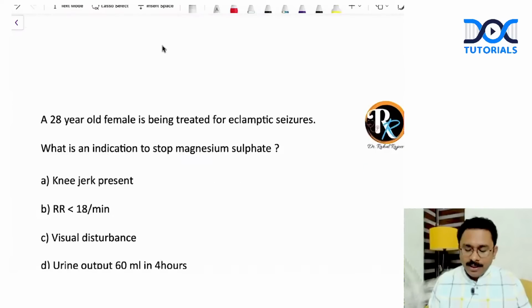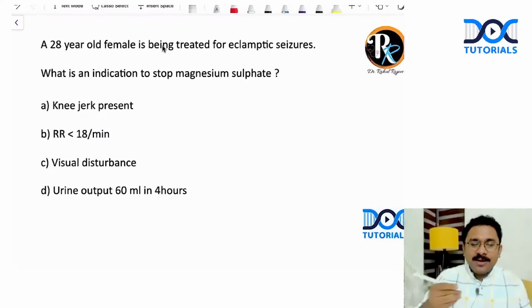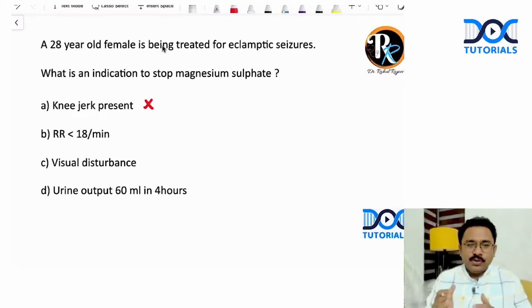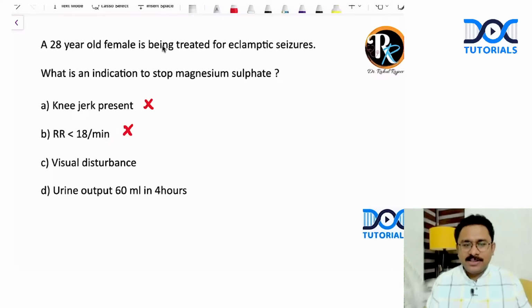Okay. Coming to the next question, again, came in the next shift. A 28-year-old female is being treated for eclamptic seizures, which is an indication to stop magnesium sulfate? That was asked. Again, look, the topic is important. Knee jerk is present. That's not an indication to stop. It should have been knee jerk is absent. So I'm eliminating this option. Respiratory rate less than 18. Well, it should be more than 12. So even if it is less than 18, I am comfortable, there is no way that is going to be an indication. If it is 16, 14, I'm comfortable, no problem.